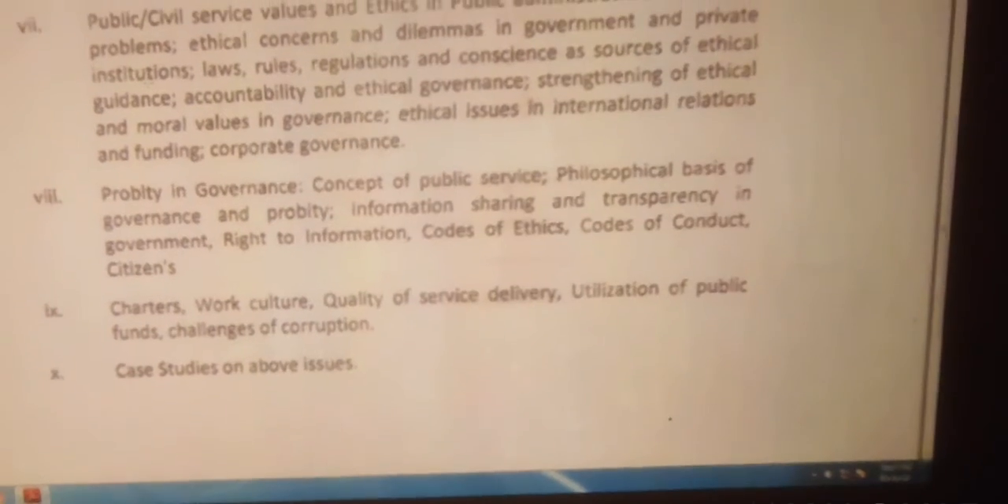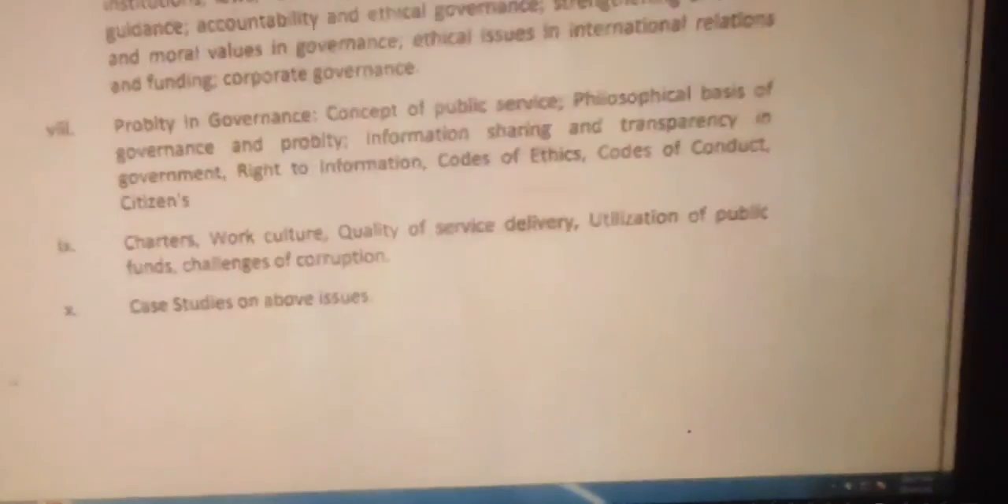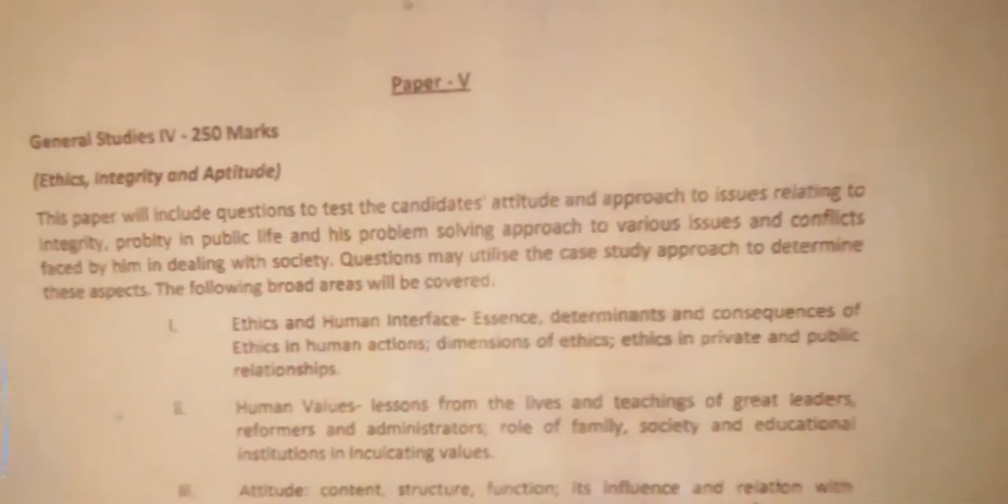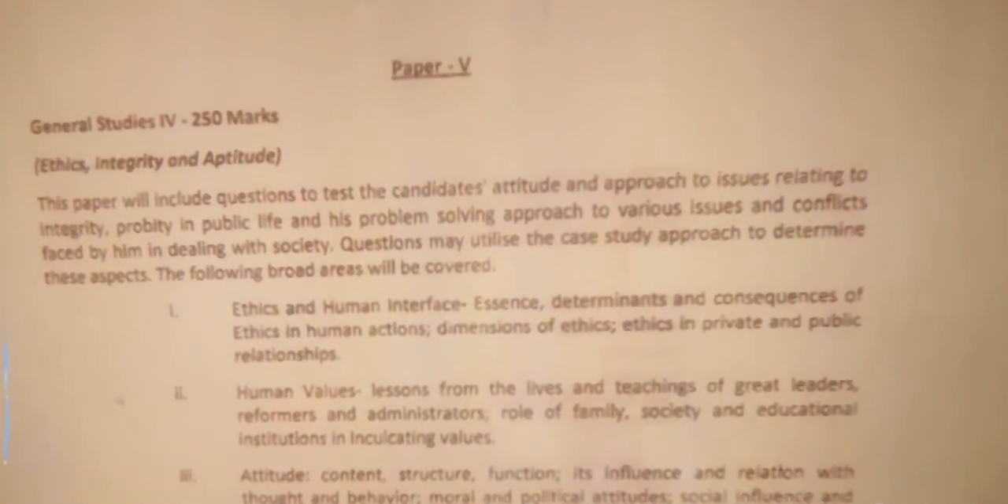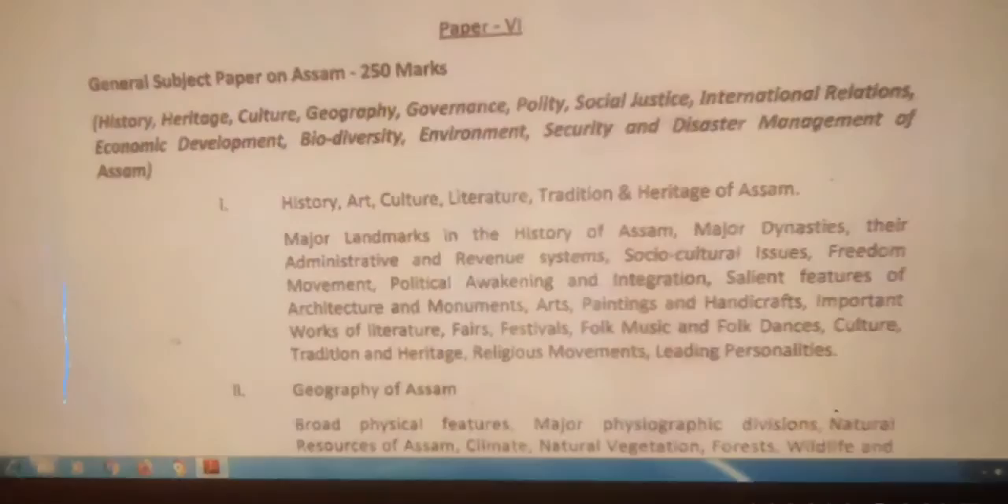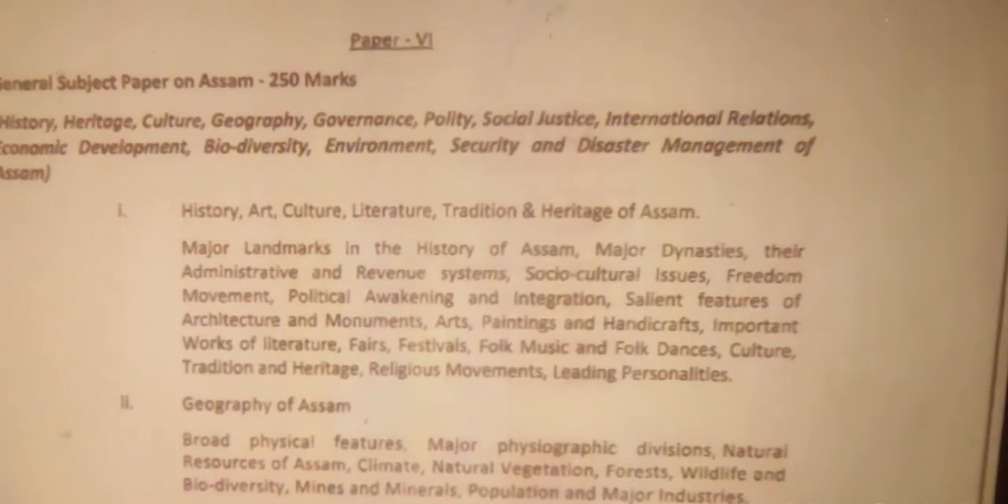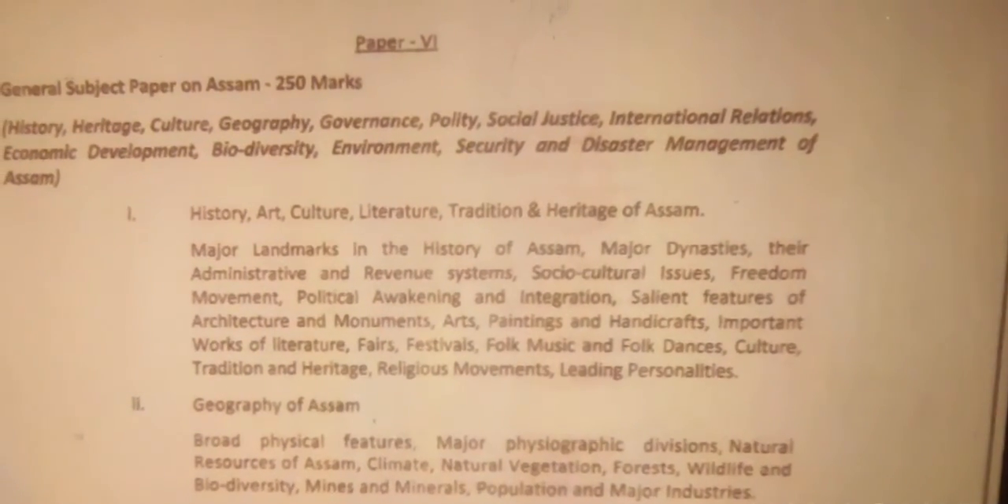So these are some of the topics in this paper. You have to study all these topics. You should have a clear, basic idea of all these topics. So that is the fifth paper. Next, move to the last paper of the general studies papers. So paper 6, the general studies paper on Assam, is especially designed for Assam, 250 marks.